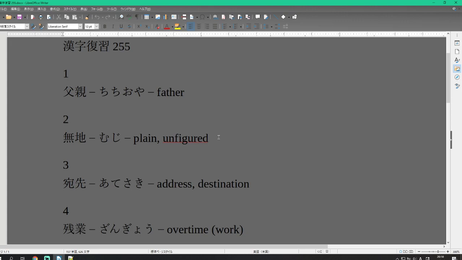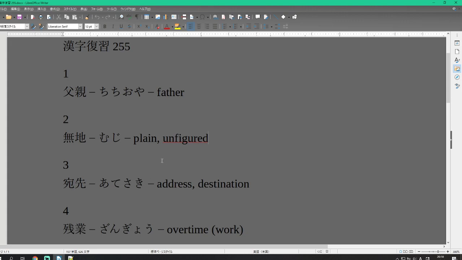Muji is plain or unfigured. Muji, plain or unfigured. Muji.